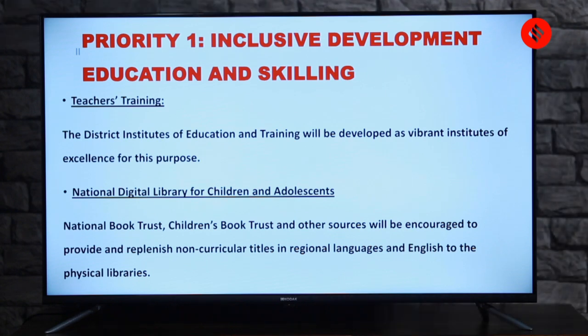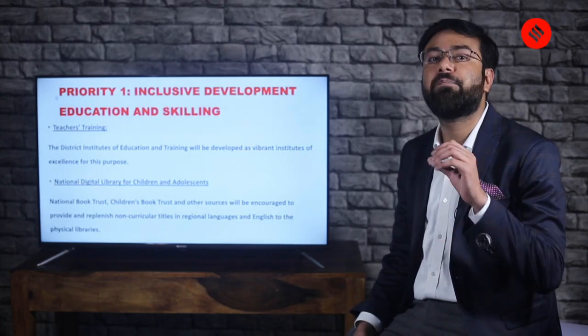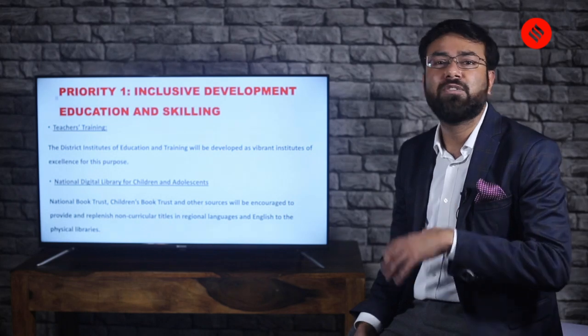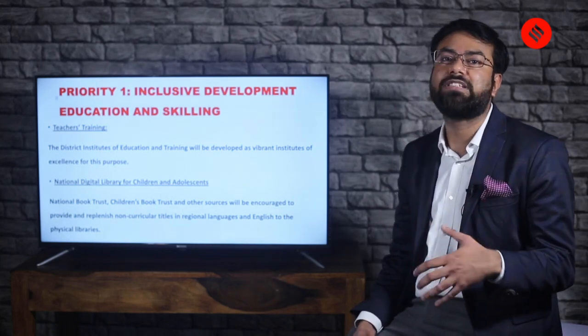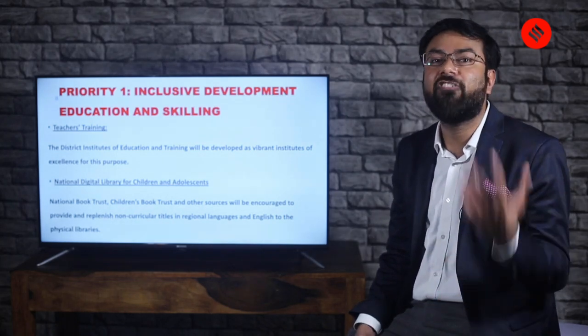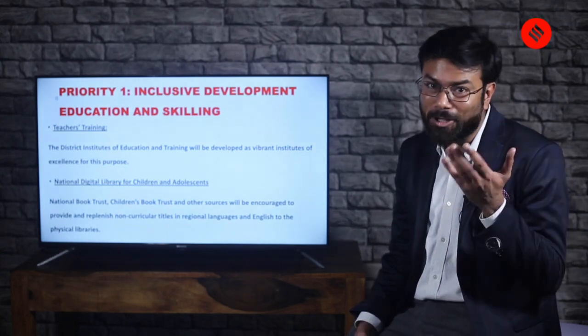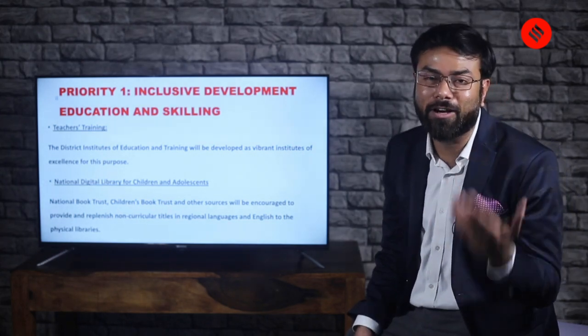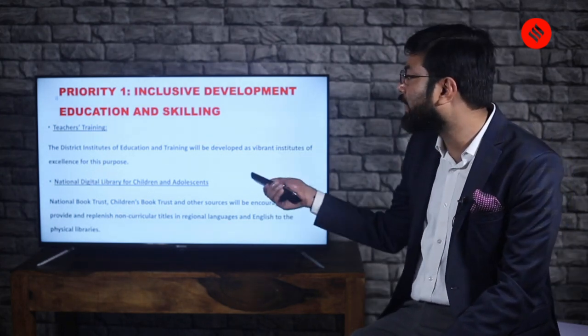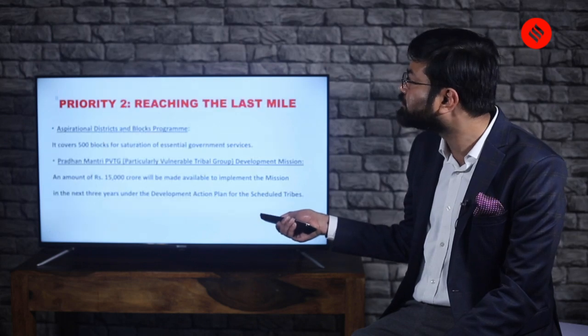So there will be an attempt to take the available texts and books, translate them into the regional languages and English, and provide them to physical libraries, so that children even in the smaller districts or towns can get access to the real wealth we have, that is the books, the knowledge that we earn through books. So this is one area again which you should remember.